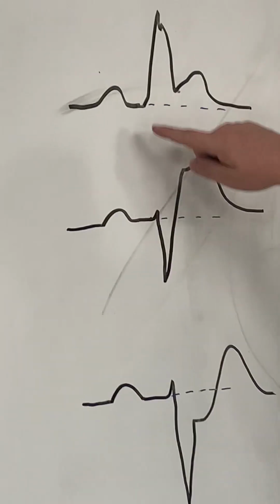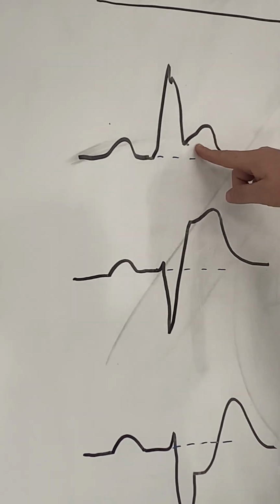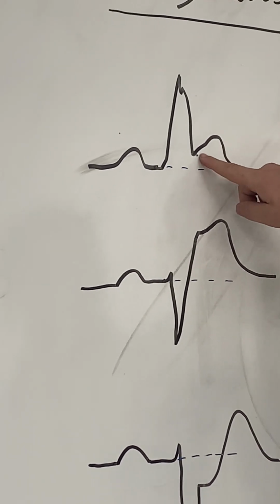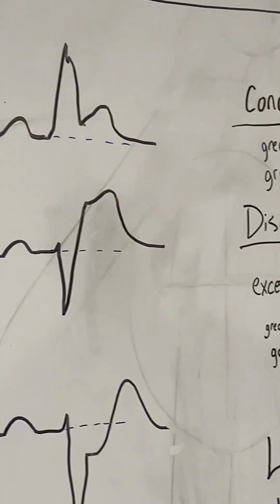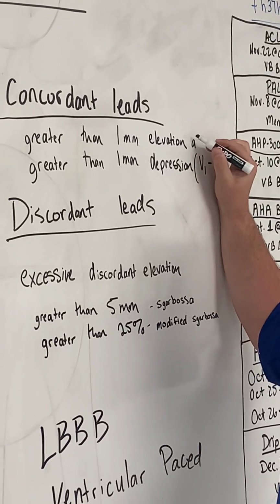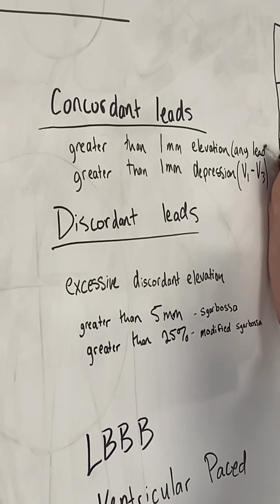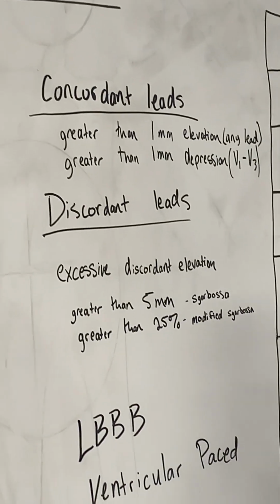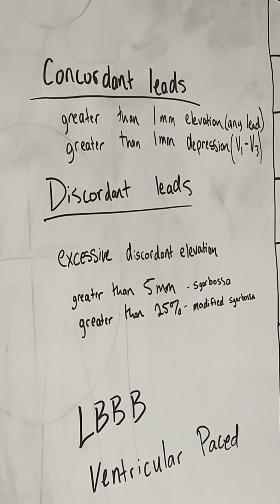So upward complex with 1 or more millimeters of elevation in your ST. And that can be in any lead? Any lead. Any lead for this one, for the elevation. And then for your depression, it's going to be leads V1 through V3.